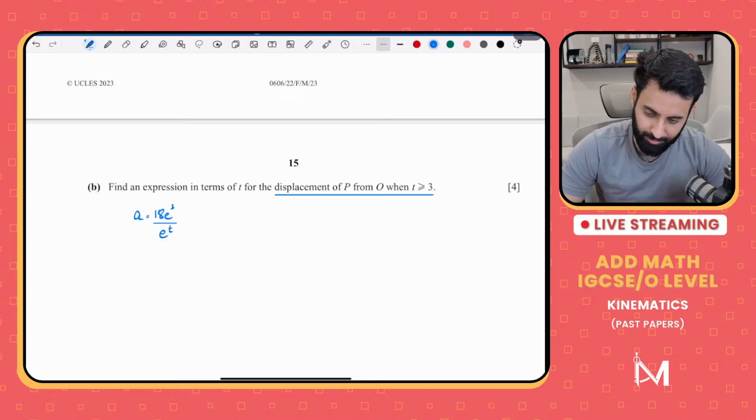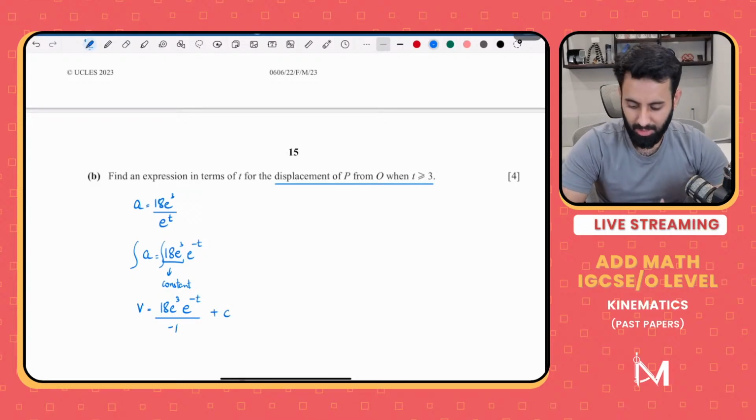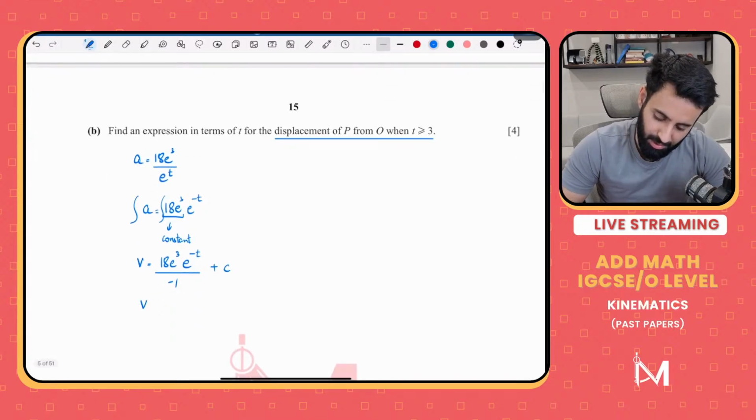Now, how will you integrate it? First, let's write it nicely. a is equal to 18e cubed times e raised to the power minus t. So this e cubed is basically a constant. Don't treat this as a variable. When we integrate it, we get velocity. So 18e cubed stays as it is. I hope you remember how to integrate exponential functions. We divide by the differential of the power. And don't forget to add plus c as well. So the equation for velocity is equal to minus 18e cubed e raised to the power minus t plus c.